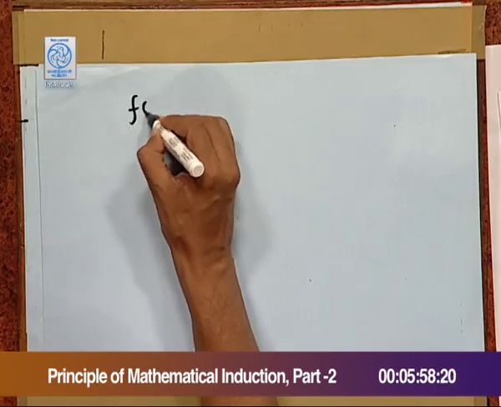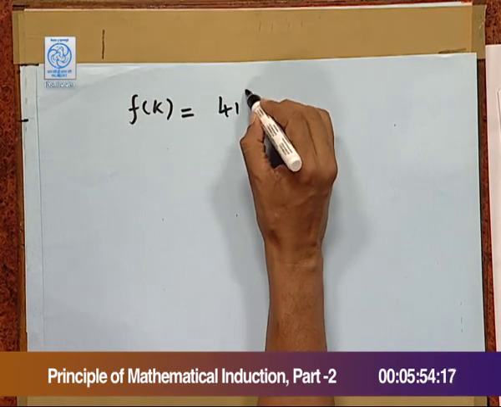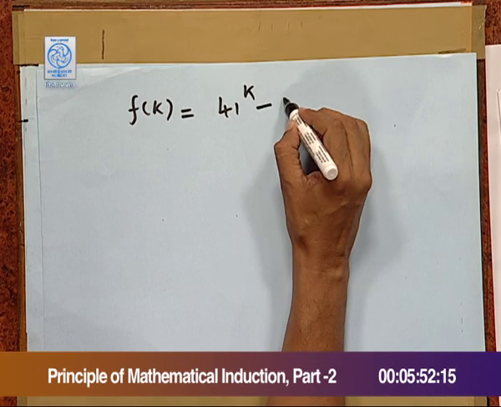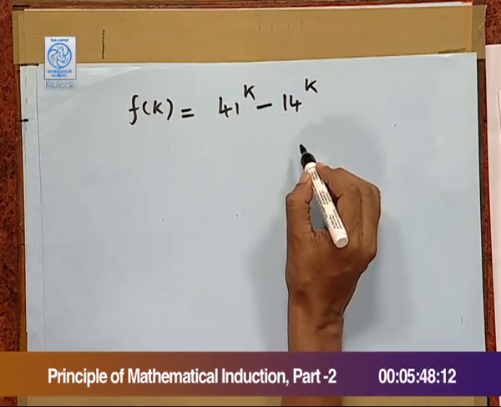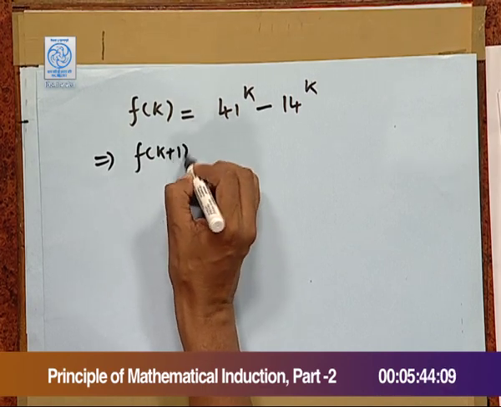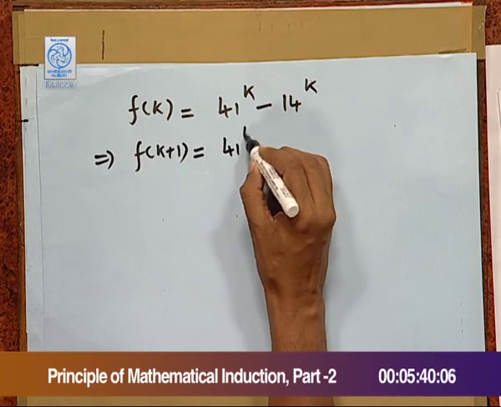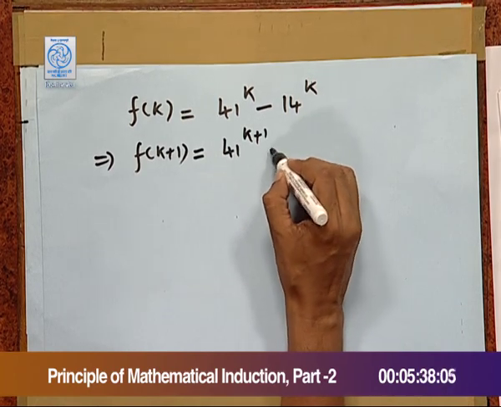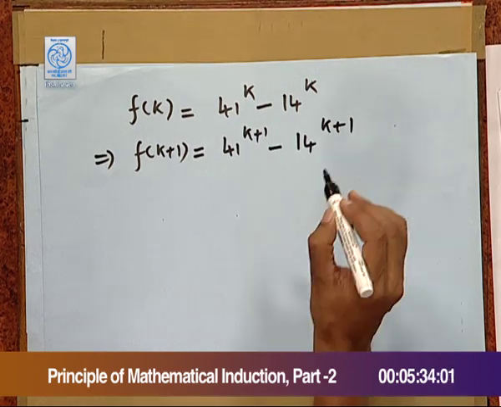First, we assume that f k is 41 power k minus 14 power k. This implies f k plus 1 is equal to 41 raised to power k plus 1 minus 14 raised to power k plus 1.